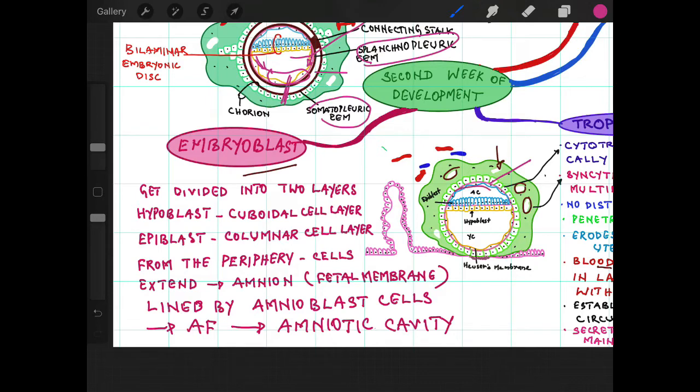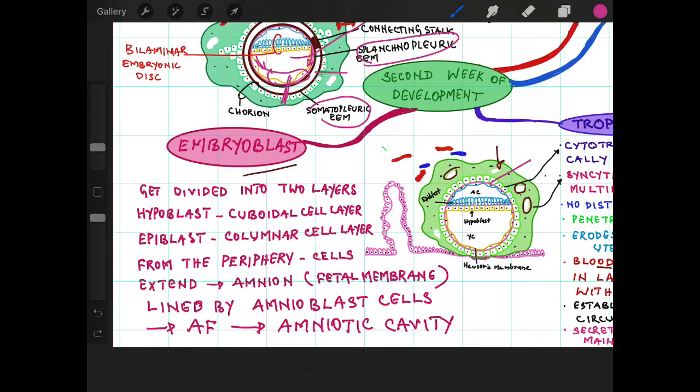It will get collected between the cytotrophoblast and the epiblast and forms the amniotic cavity. The second cavity formed is the yolk sac cavity. The hypoblast cells migrate from the periphery along the outer aspect of the initial blastocyst cavity and form the Heuser's membrane, which will be lining the initial blastocyst cavity.